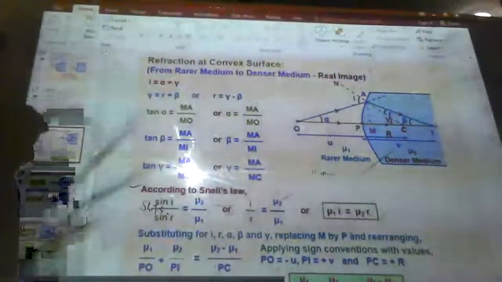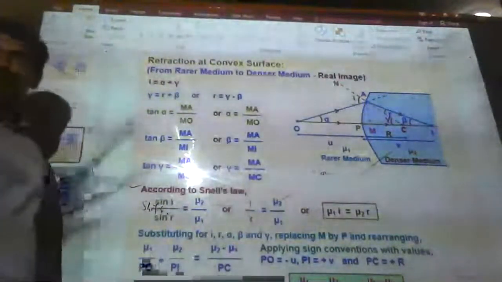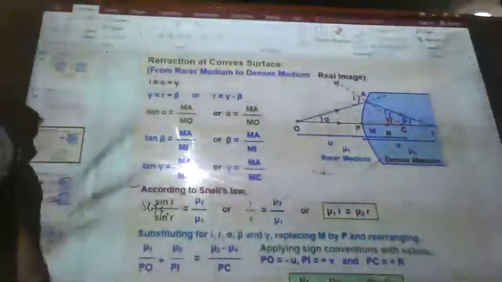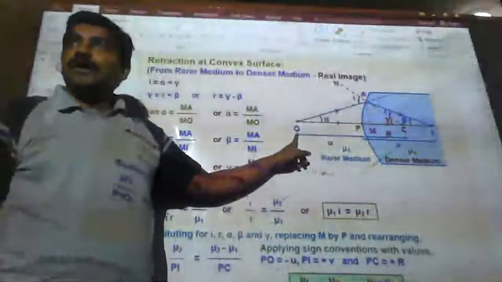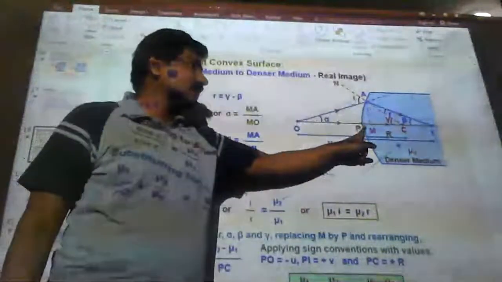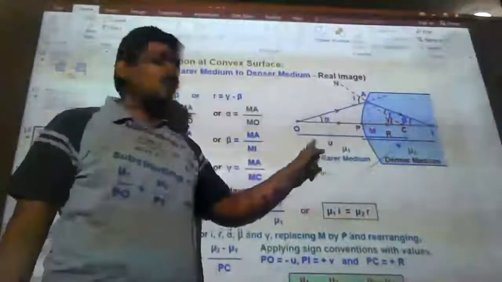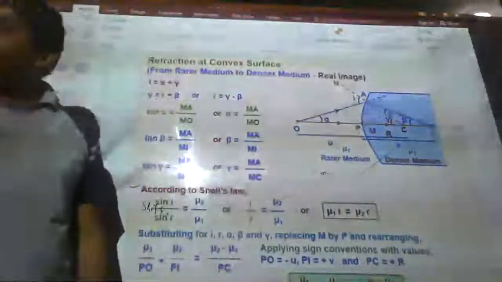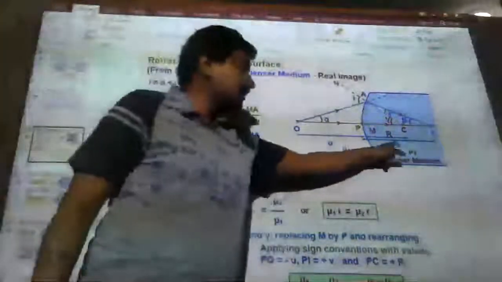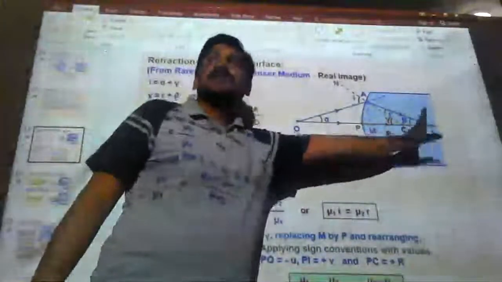Now, the question is: what is PO? PO is nothing but the distance from the pole to object O, that is u. Since it is in the negative direction, I write minus u. And at the same time, PI, which is the distance of the image, is v along the positive x-axis side.